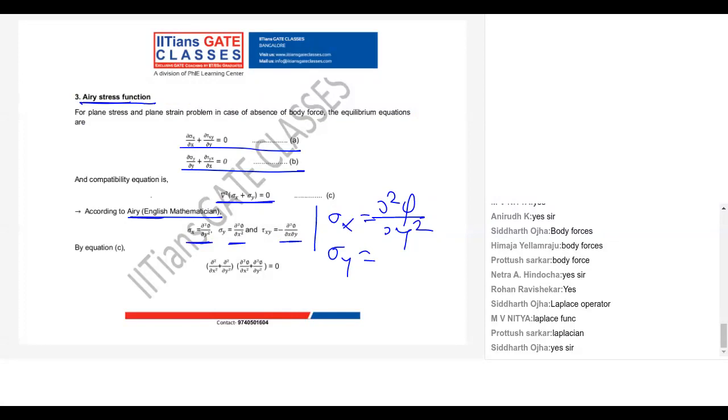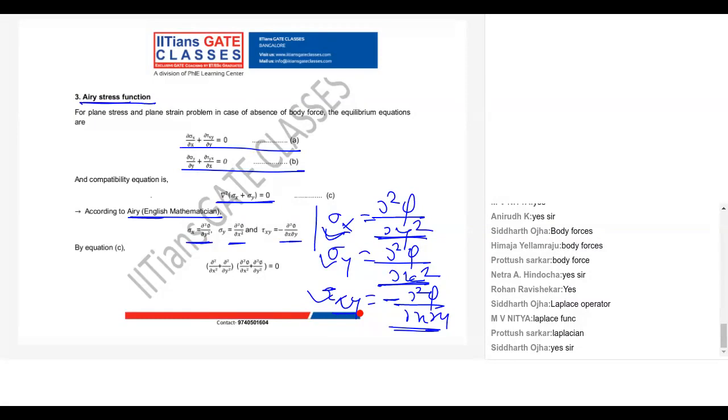Sigma y is equal to ∂²φ/∂x², and your tau xy is minus ∂²φ/∂x∂y. This is your Airy stress function. It will give you these three stresses: the normal stress in x and y direction and your shear stress.